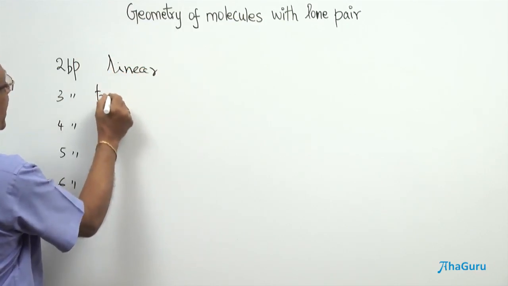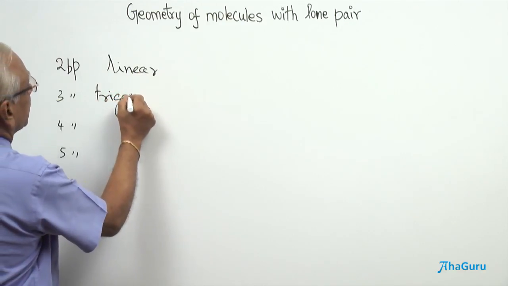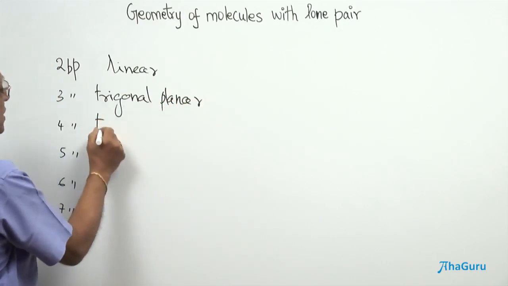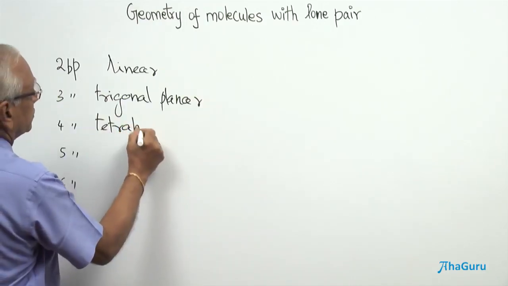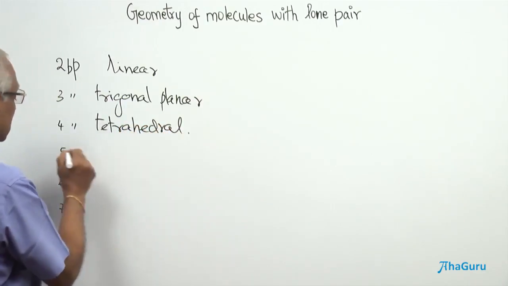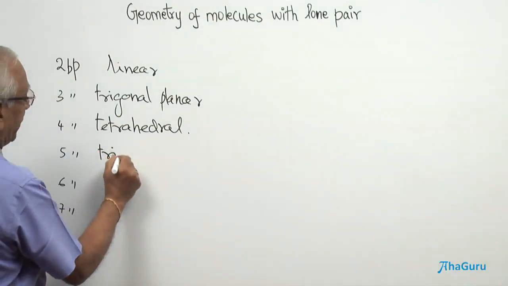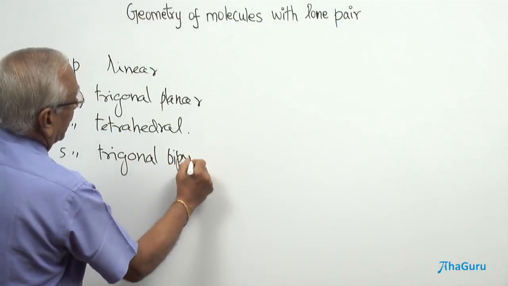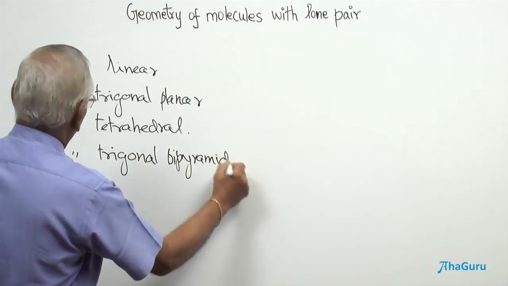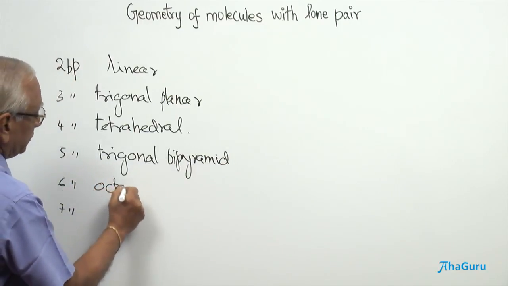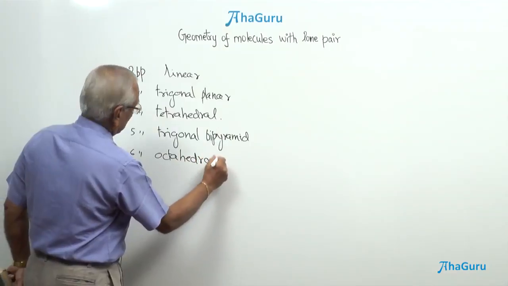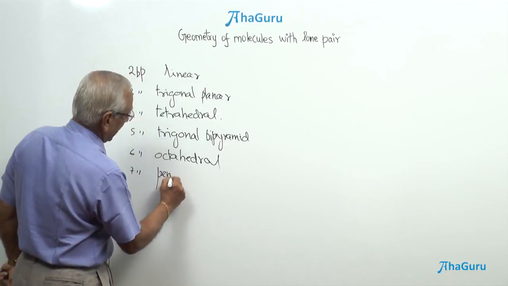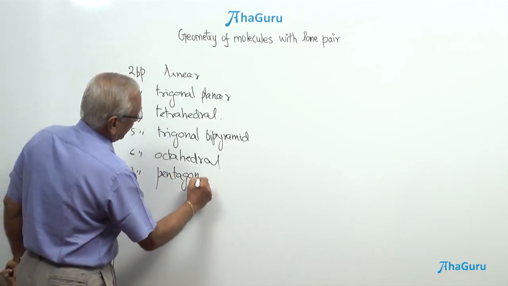This is trigonal planar, we said this is tetrahedral, and this is trigonal bipyramid, octahedral, and the last one, molecule containing 7 bond pairs, pentagonal bipyramid.